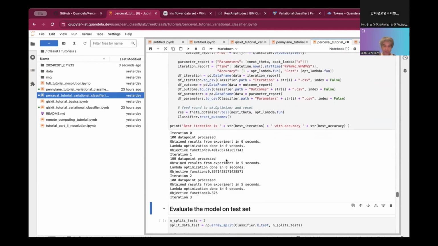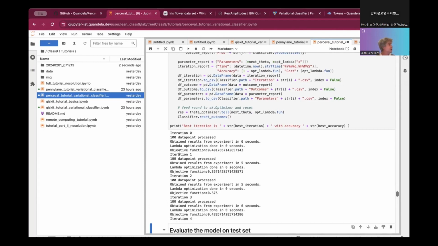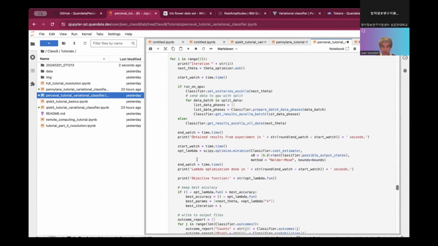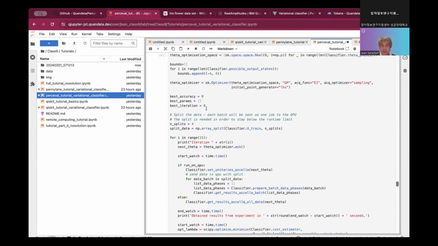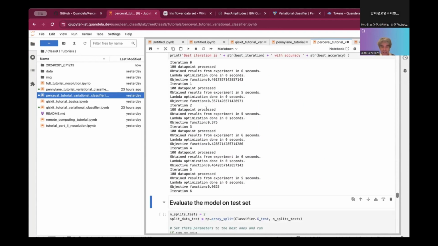And it gives us, for each iteration, 100 data points. You remember that there are 150 data points in the dataset, so they have decided to take 100 for the training and 50 for the evaluation, I think. It is split. Okay, so it's going on.